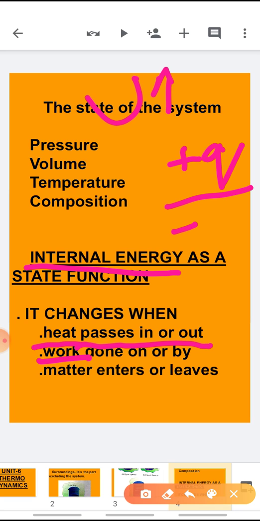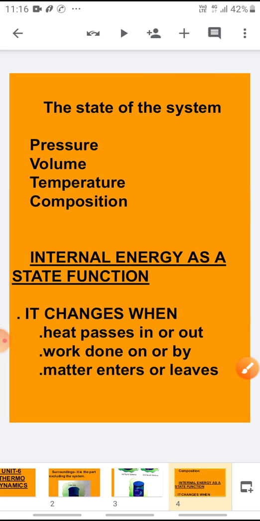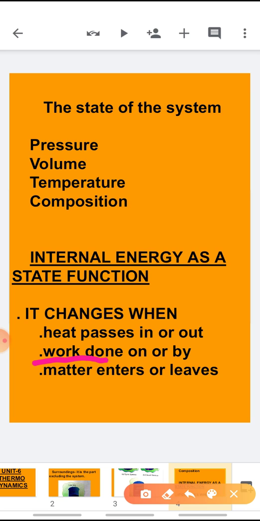When heat exits the system, the internal energy decreases. Similar is the case with work. If work is done on the system, the internal energy increases. If work is done by the system, the internal energy decreases.